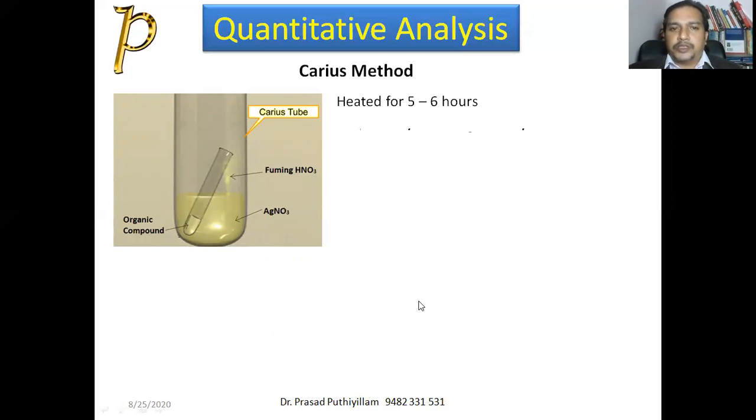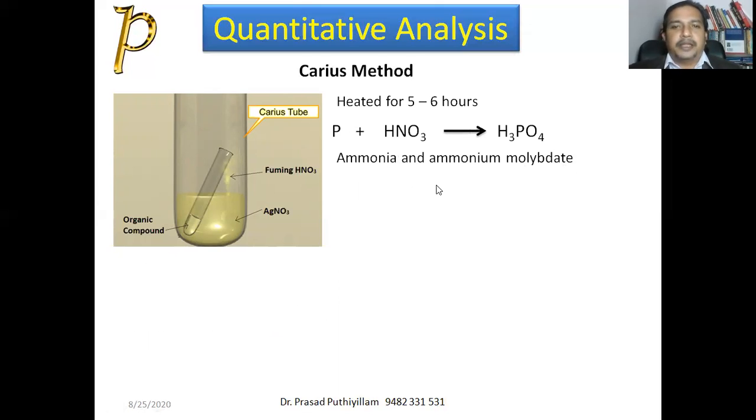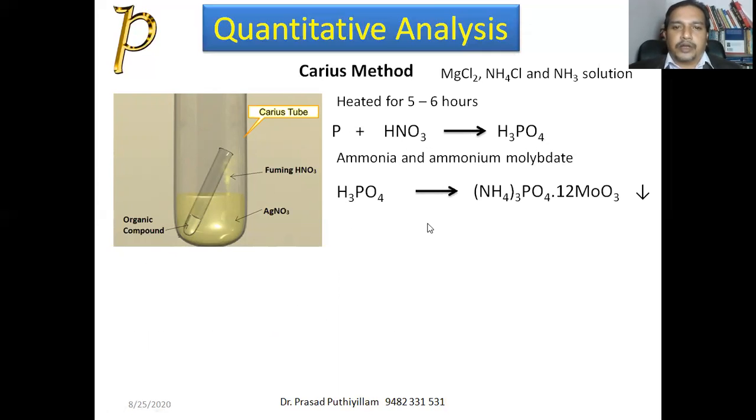Second method, in which the chemical is different. Here ammonia and ammonium molybdate are added after treating with nitric acid. When phosphoric acid H3PO4 is formed, it is treated and becomes ammonium phosphomolybdate. MgCl2, NH4Cl, and NH3 was the magnesia reagent discussed in the previous slide. So here, by treating with ammonia and ammonium molybdate, we get ammonium phosphomolybdate, which will precipitate.